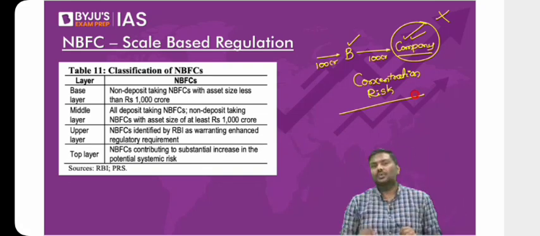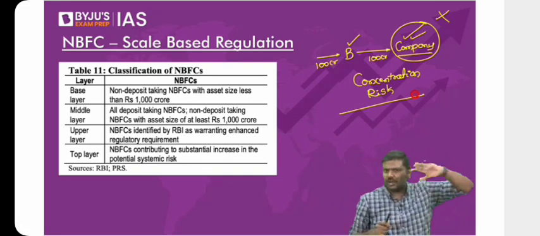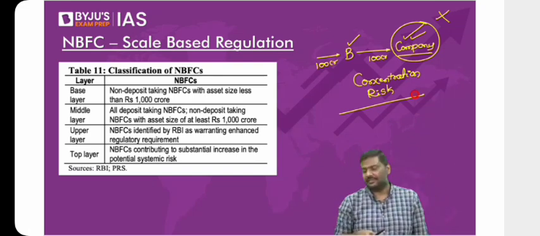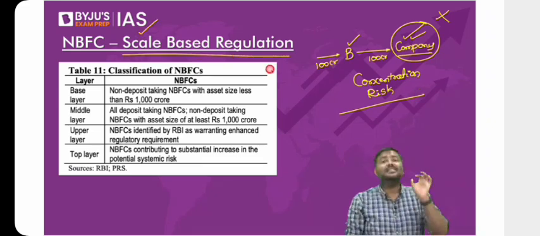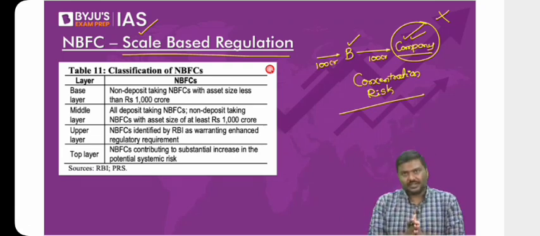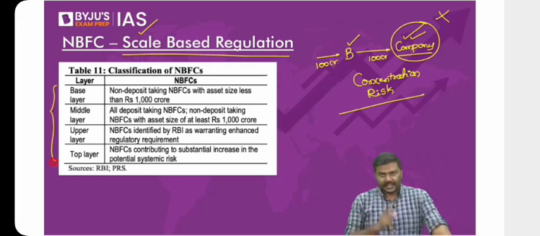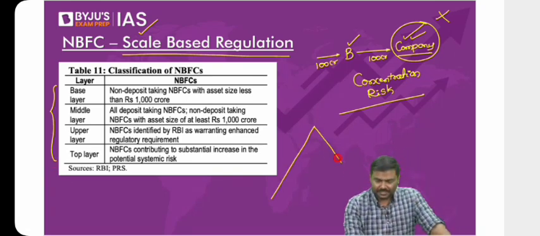Now RBI says, why should I leave NBFCs out? To improve the health of the banking sector, I have imposed a lot of these conditions on our banking sector. Even NBFCs are collecting deposits of the people, the customers. Why should I not impose similar restrictions on NBFCs? That is the reason a new system has been proposed and implemented by RBI for NBFCs: a scale-based regulation system. In it, RBI has divided the NBFCs into 4 categories. If I arrange them, the arrangement will be a pyramidal structure.